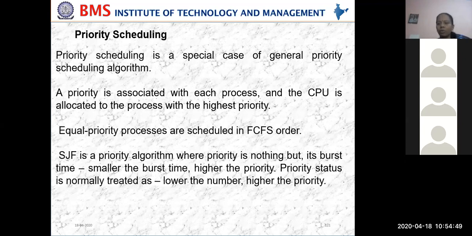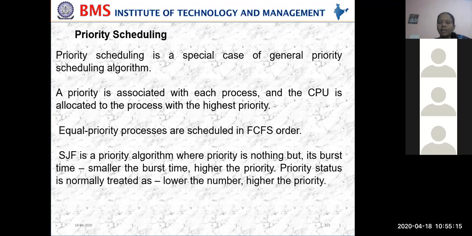Now coming back, what is priority scheduling? Priority scheduling is a special case of the general priority scheduling algorithm, where we are just seeing what a priority queue is. A priority is associated with each process, so each process will have a priority, and the CPU is allocated to the process with the highest priority. Whichever has higher priority will be given the CPU time.